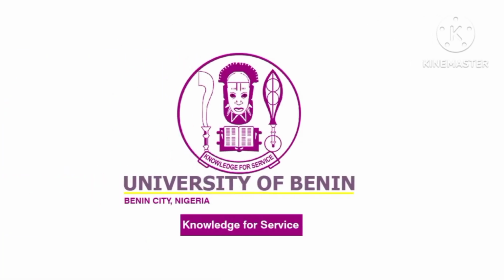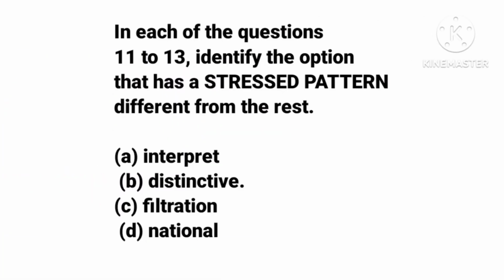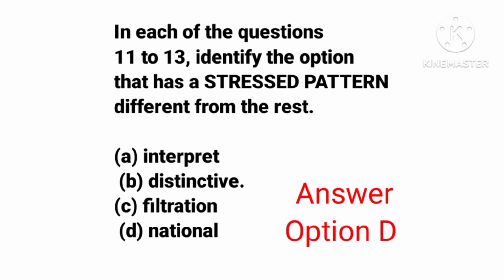In each of the questions 11 to 13, identify the option that has a stress pattern different from the rest. We have option A, interpret, B, distinctive, C, filtration, and D, national. The correct answer to this question is option D, national.